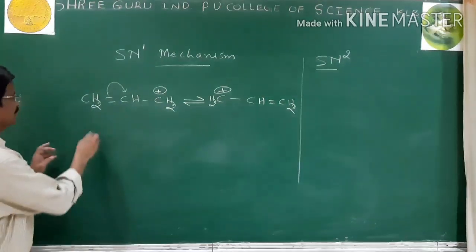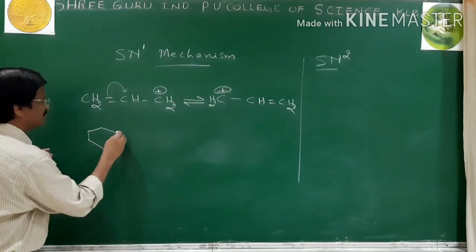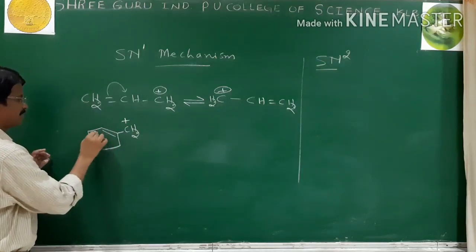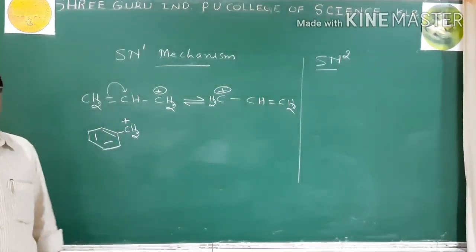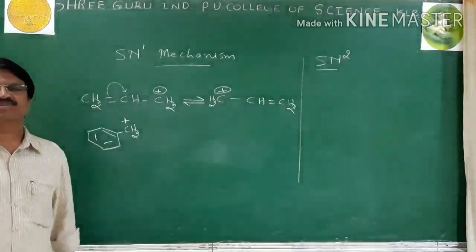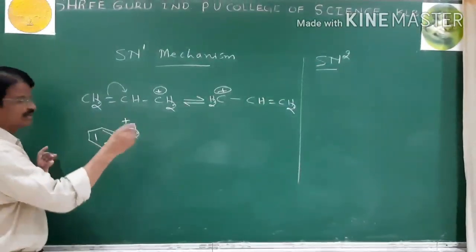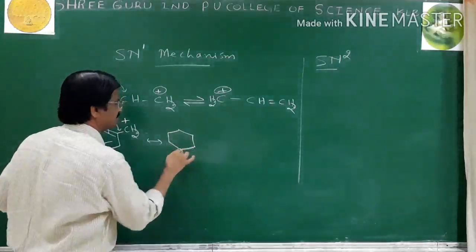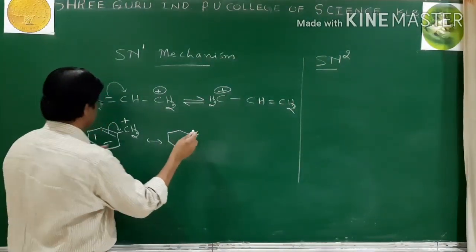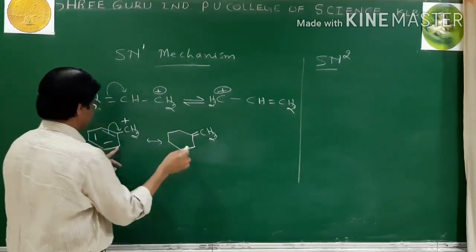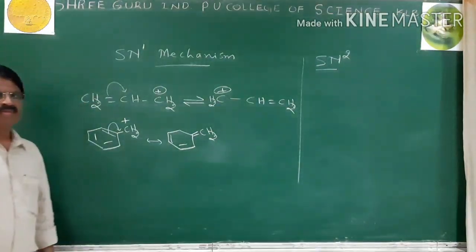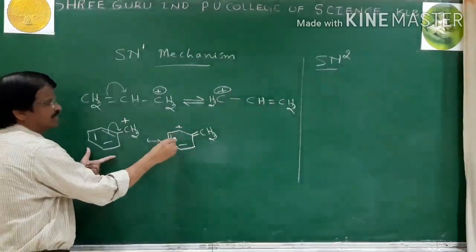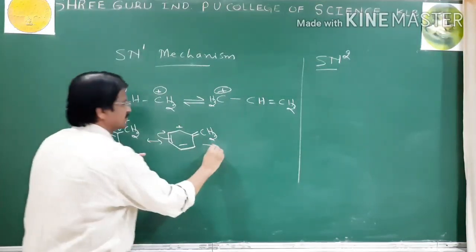And similarly, benzyl halides. In the case of a benzyl halide, a benzyl carbocation is formed, and this also undergoes resonance stabilization. Yes, we can write the structures. It is stabilized by resonance or delocalization of pi electrons.